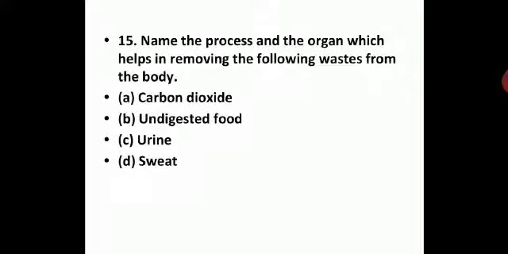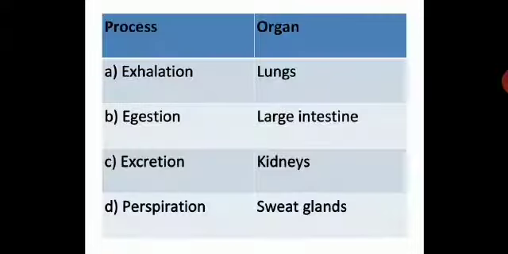Now question number 15. Name the process and the organ which helps in removing the following waste from the body. Now you have to see the process which helps in removing the following waste. Carbon dioxide is a waste, so how is it removed? Undigested food is a waste in the body, how is it removed? Urine is a liquid waste, how is it removed? Sweat, again a liquid waste, so how is this removed? Let us see the process and the organ used.